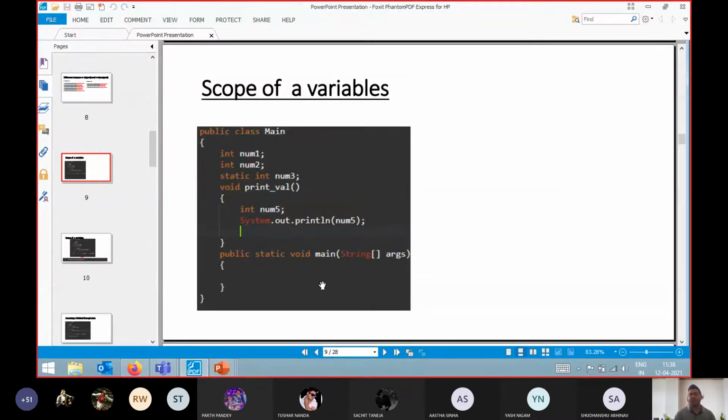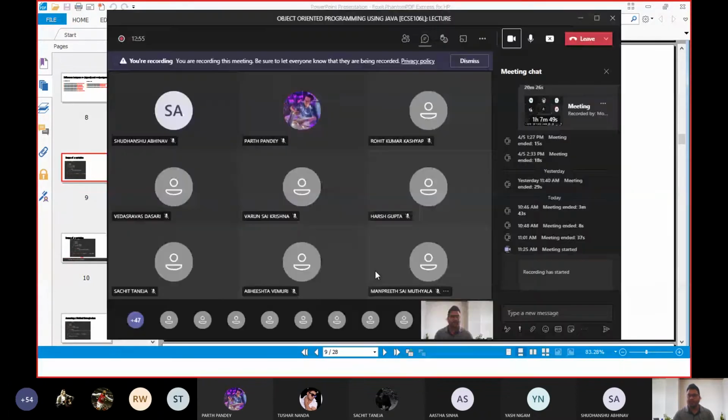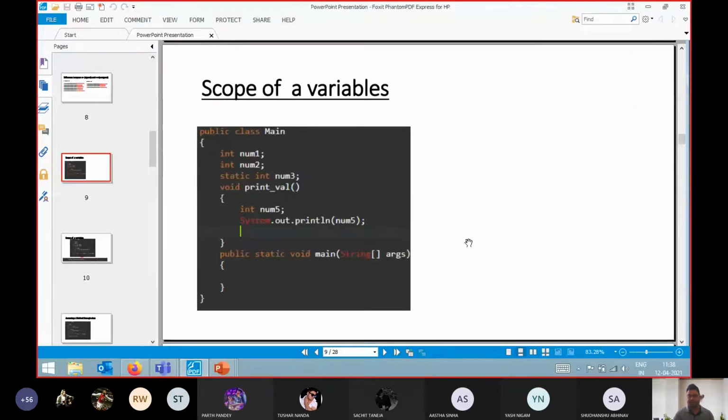Now tell me what will be the output of this code if we execute it. Anyone? Just think about it and post your answer in the chat box. Why are you not telling me the answer? Just tell me the answer. I got one answer that I will get the garbage value of num5. Another answer: no output. One more answer I got, no output. One answer that I got some garbage value.